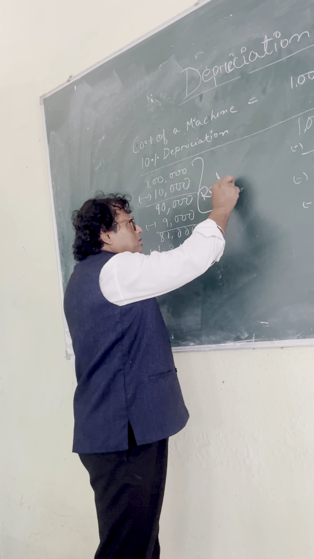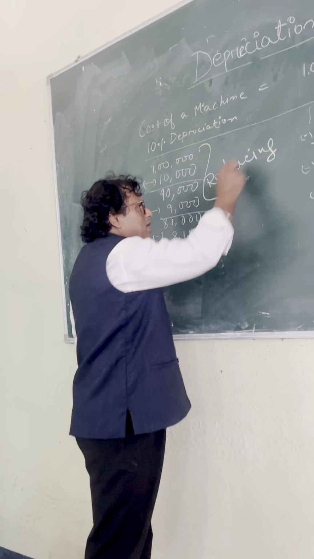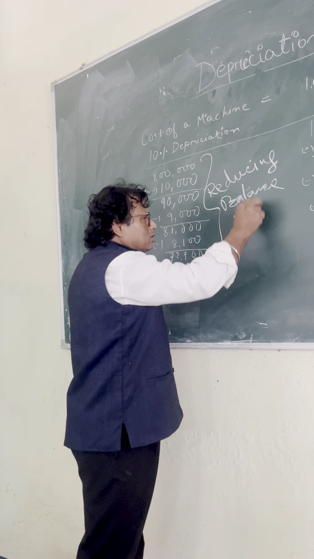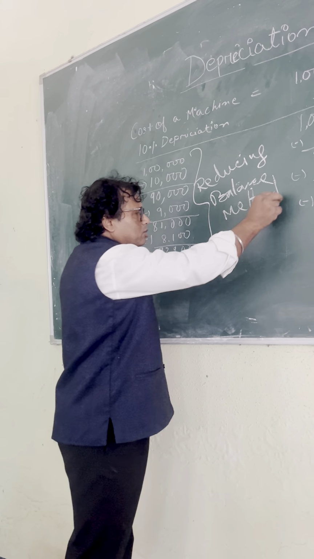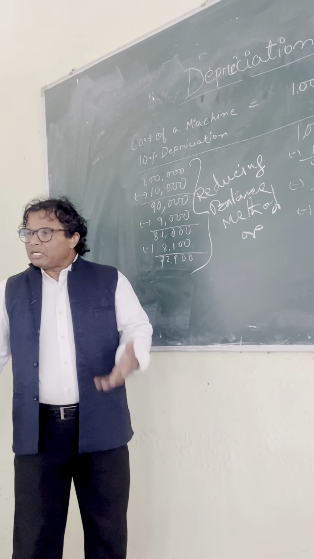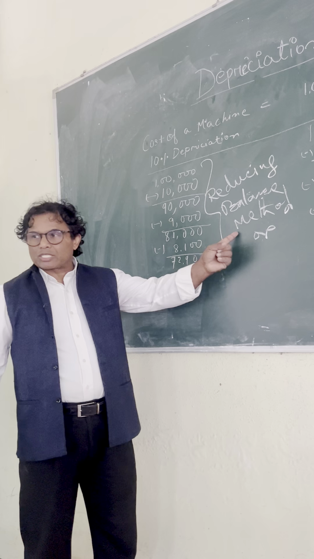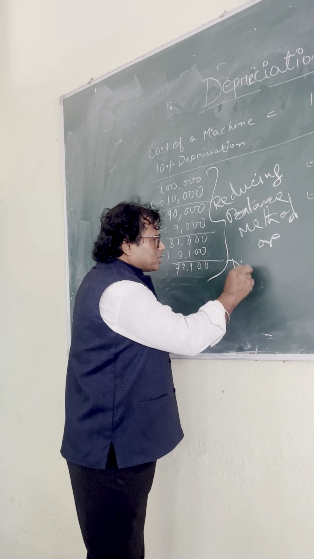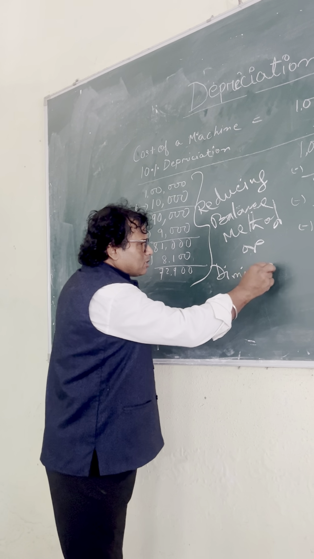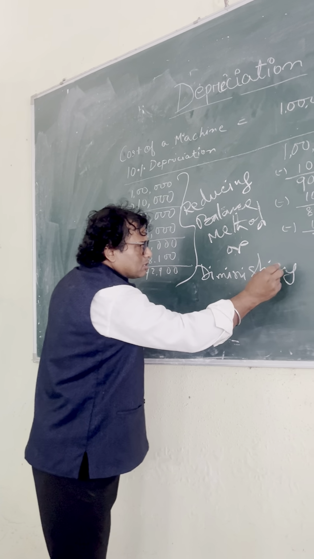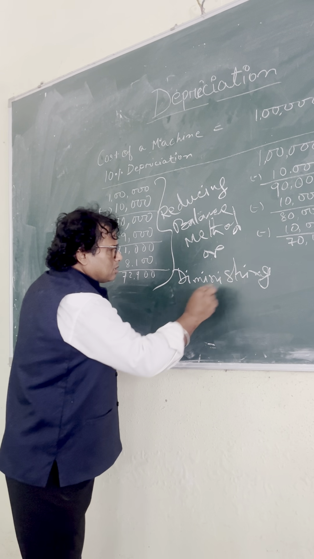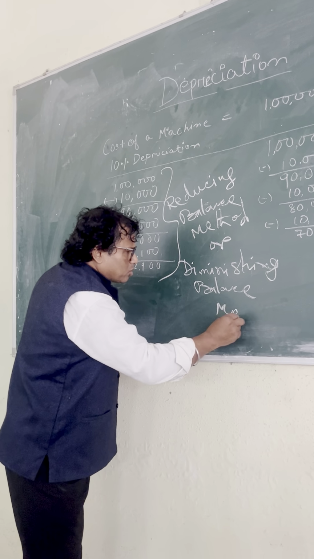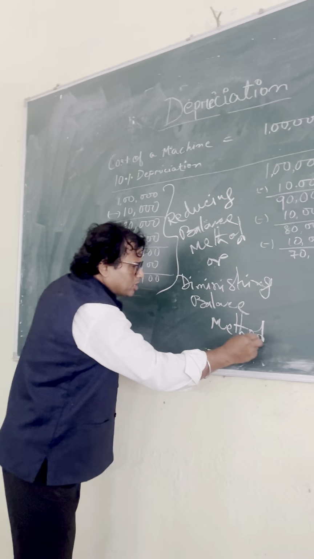You can say reducing balance method, or another name is there. You can say reducing balance method, or you can say diminishing balance method. This is also known as diminishing balance method.